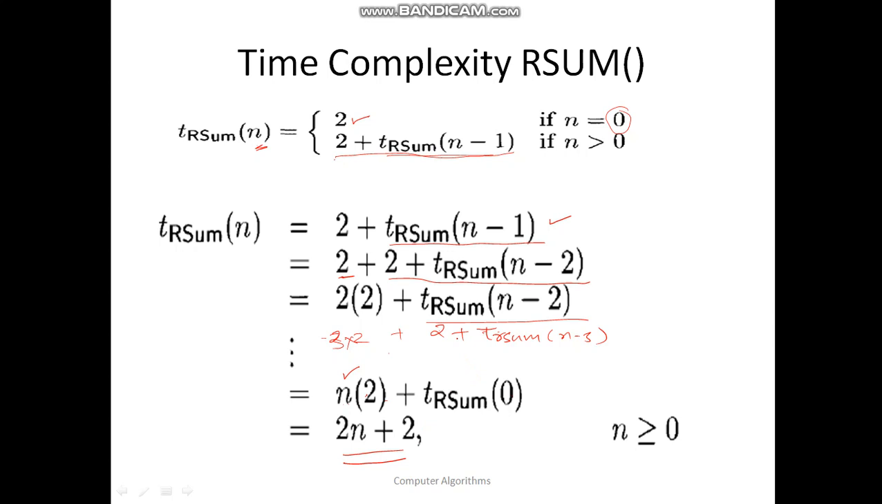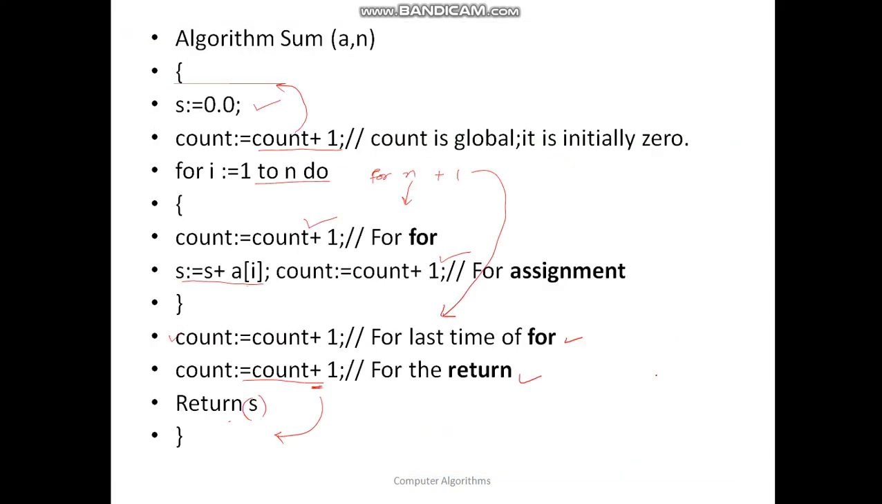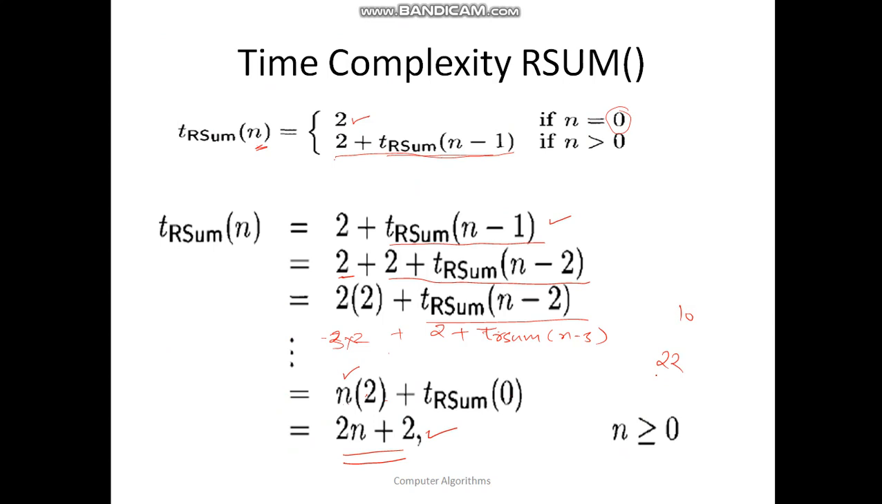Moving ahead, this is the number of instructions executed. So if n is 10, the number of instructions executed will be 22. Whereas in sum it will be different, and that we are going to see somewhere in the next slides.